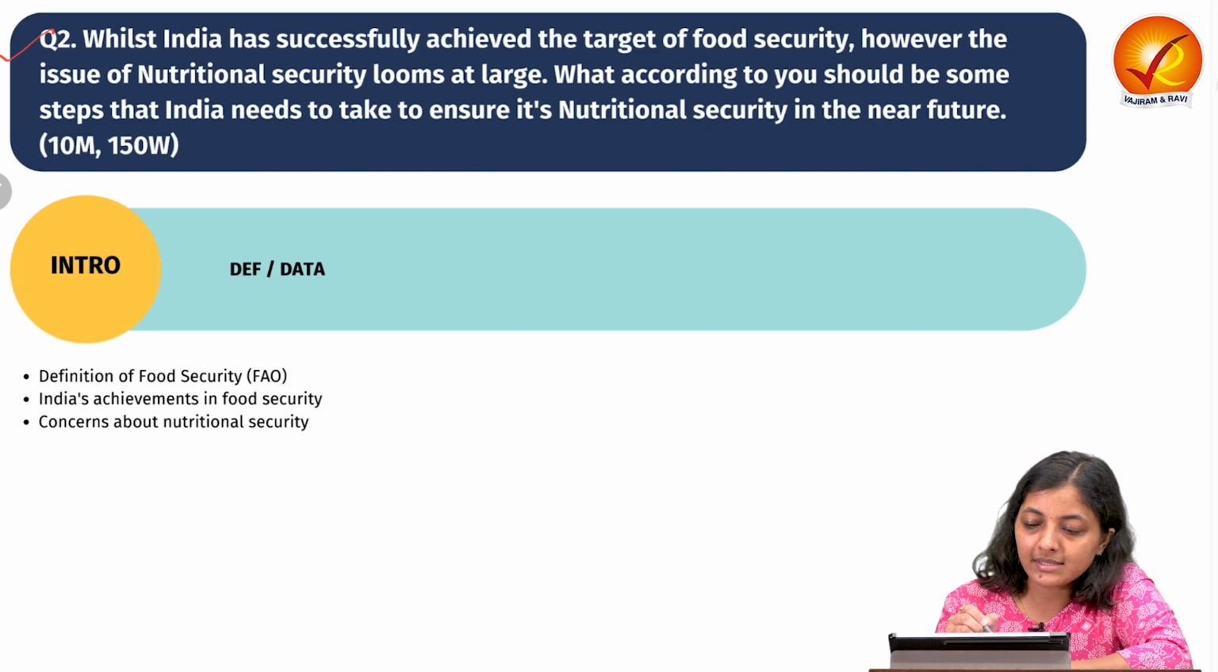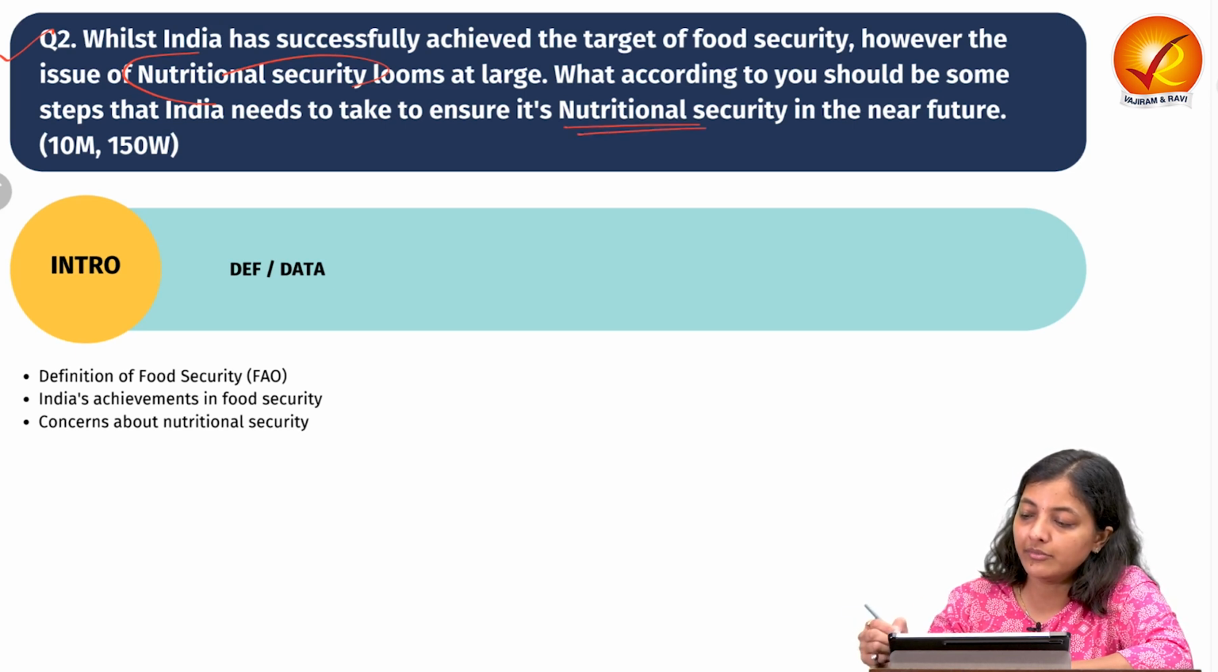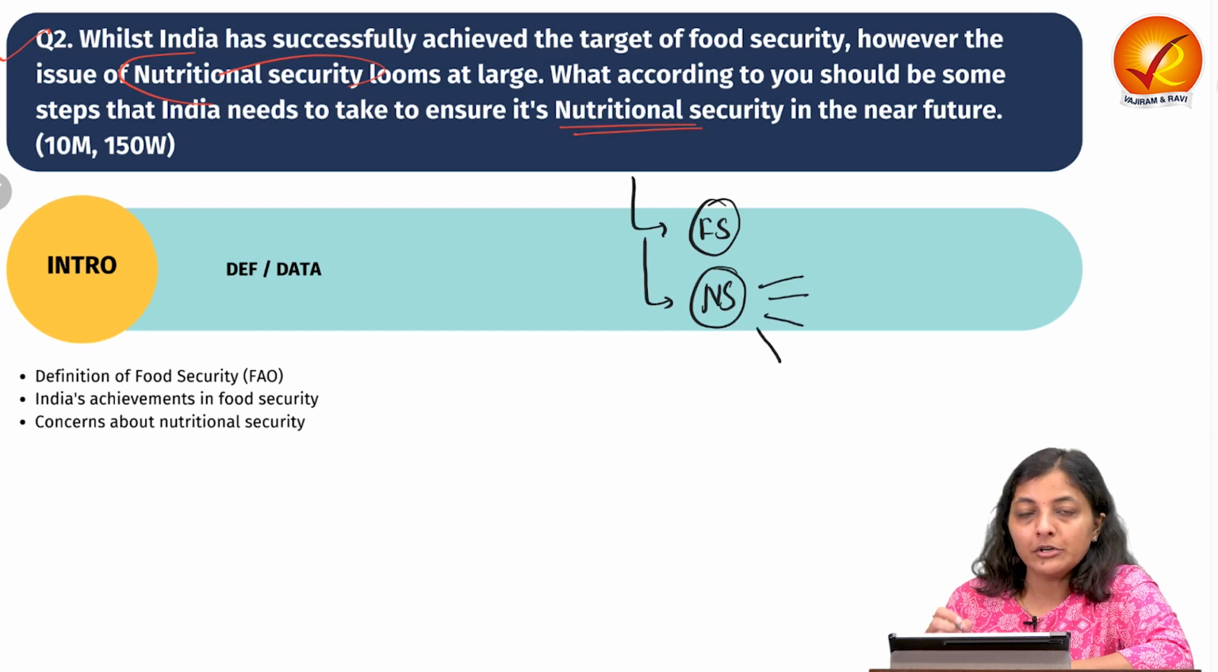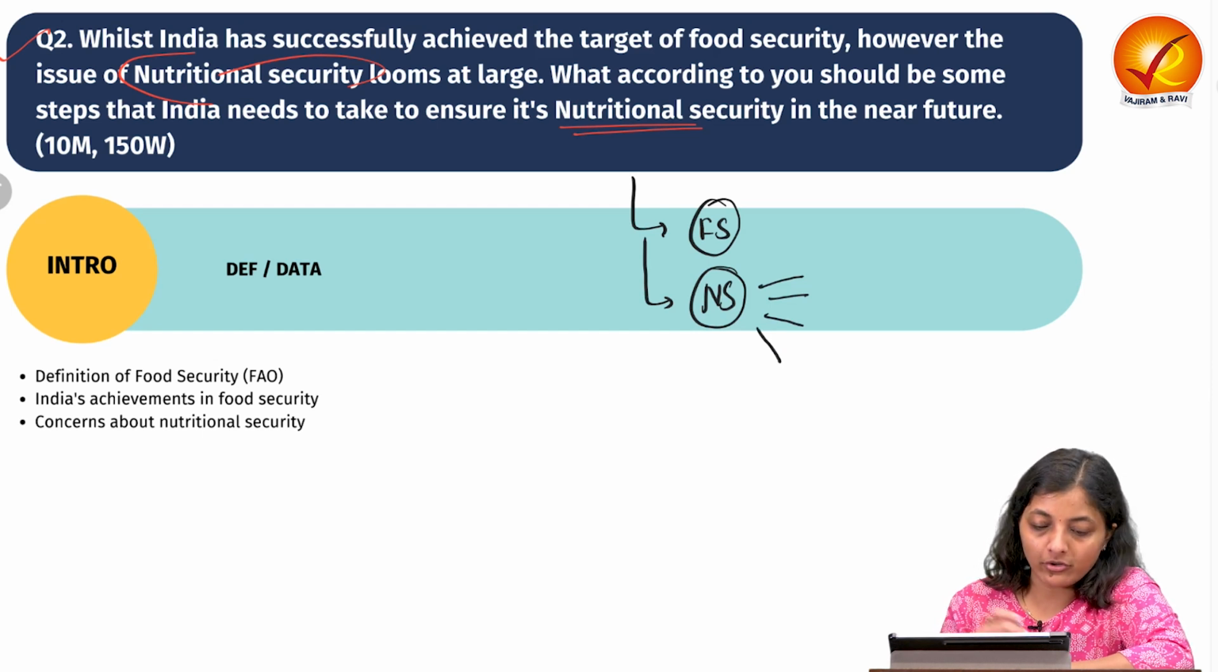Whilst India has successfully achieved the target of food security, there are issues of nutritional security. What, according to you, should be some steps that India needs to take to ensure its nutritional security in the near future? So the question is saying that India has achieved food security, but there are some concerns regarding nutritional security. So we have to write the measures to tackle this nutritional security.